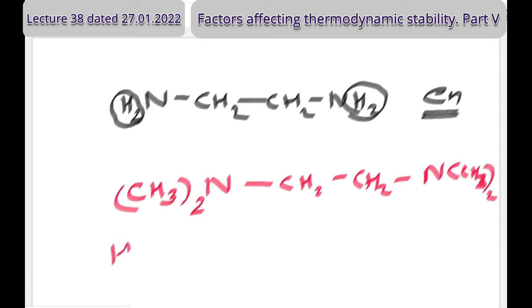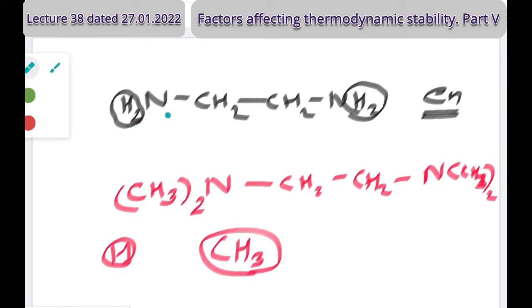Compared to hydrogen, certainly the methyl group will be larger. Hydrogen is smaller, the methyl group will be larger. CH3 will be larger, so a larger group will take more space. These nitrogens are donors. A lone pair is coming from each nitrogen, and because of that donation of lone pair, the complex forms.